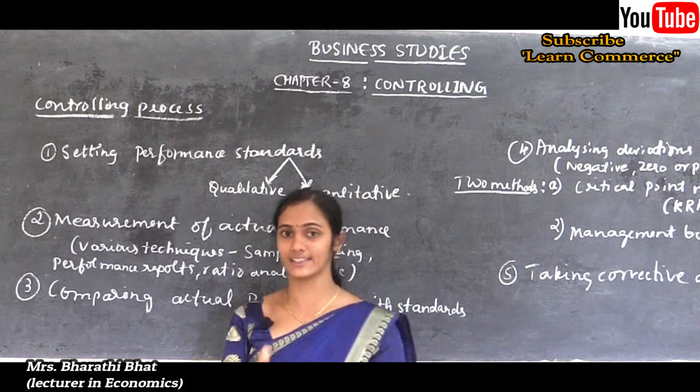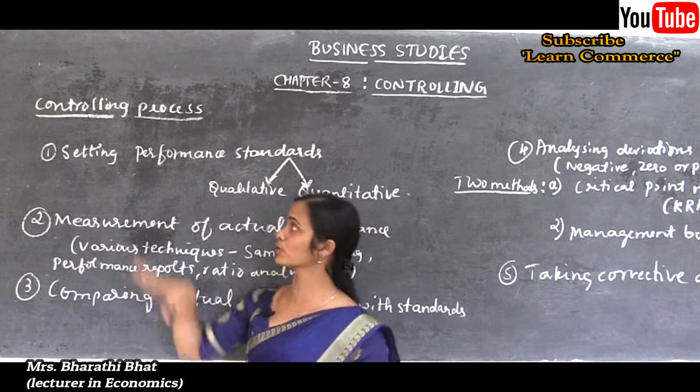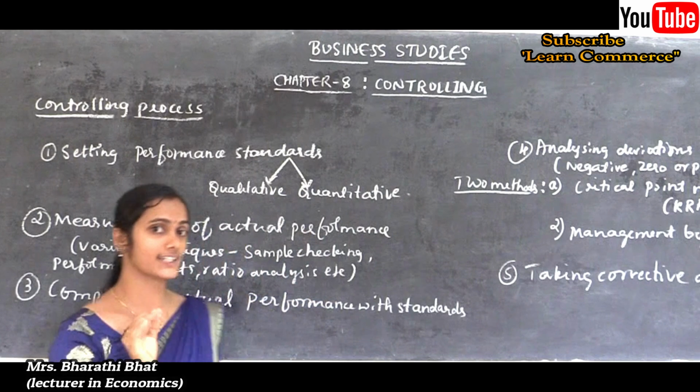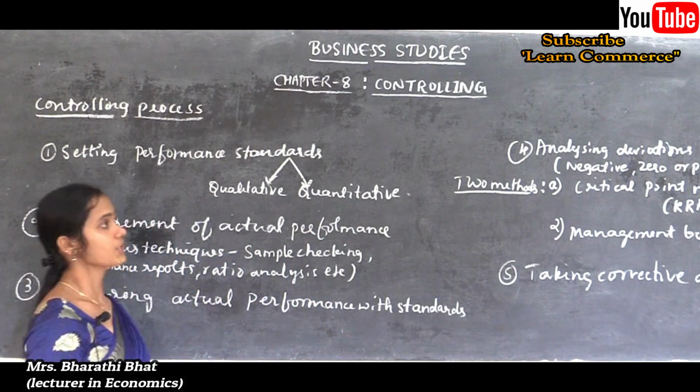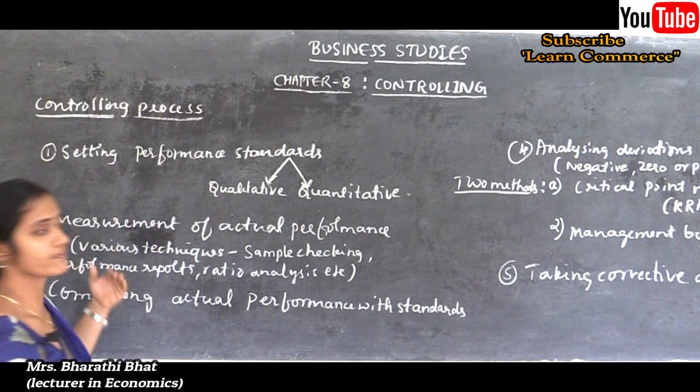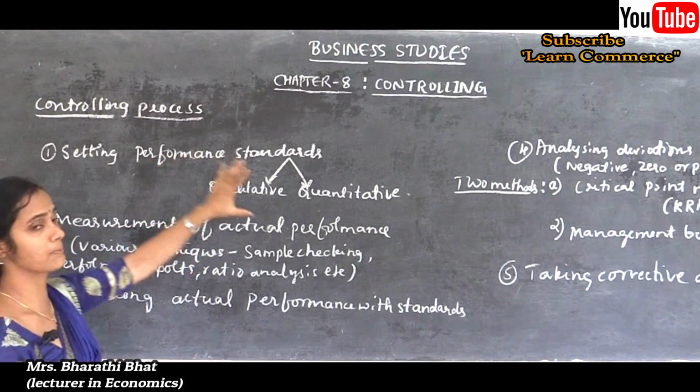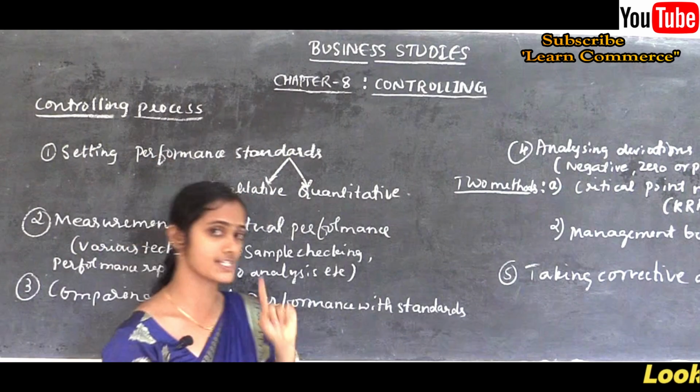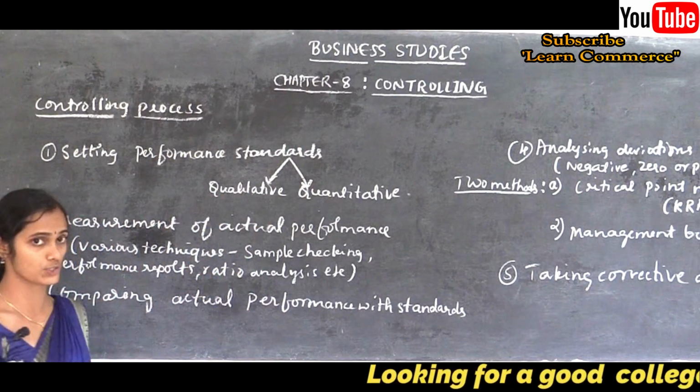Hello my dear students, in this class we are going to discuss the process of controlling. As we know, controlling is a continuous process and it involves several steps. Let us discuss one by one. Setting performance standard is the first step in the process of controlling.